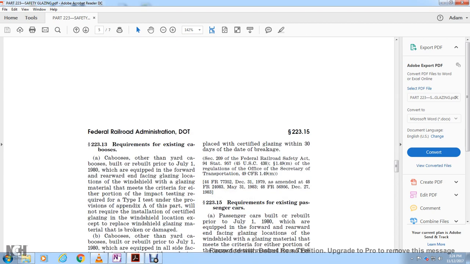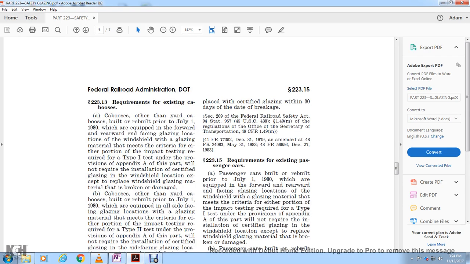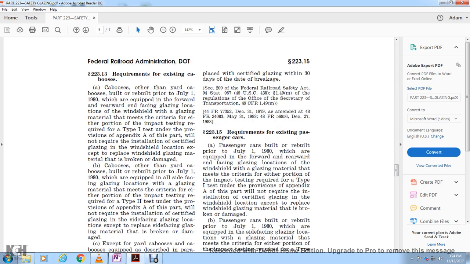223.13. Requirements for existing cabooses. Cabooses other than yard cabooses that were built or rebuilt prior to July 1st, 1980, which are equipped in the forward and rearward facing glazing locations of the windshield with glazing material that meets the criteria for either portion of the impact testing required for the Type 1 test under the provisions of Appendix A, will not be required to install certified glazing in the windshield location, except to replace windshield glazing material that is broken or damaged.